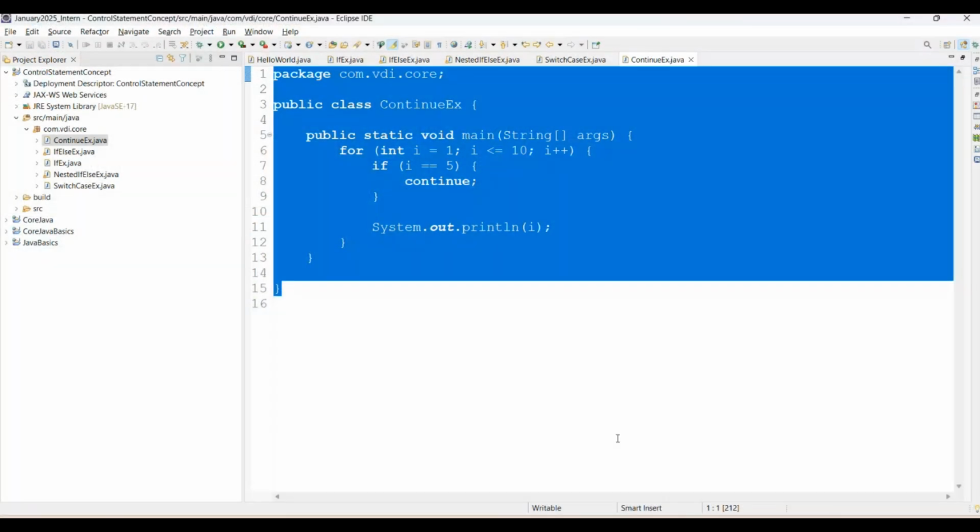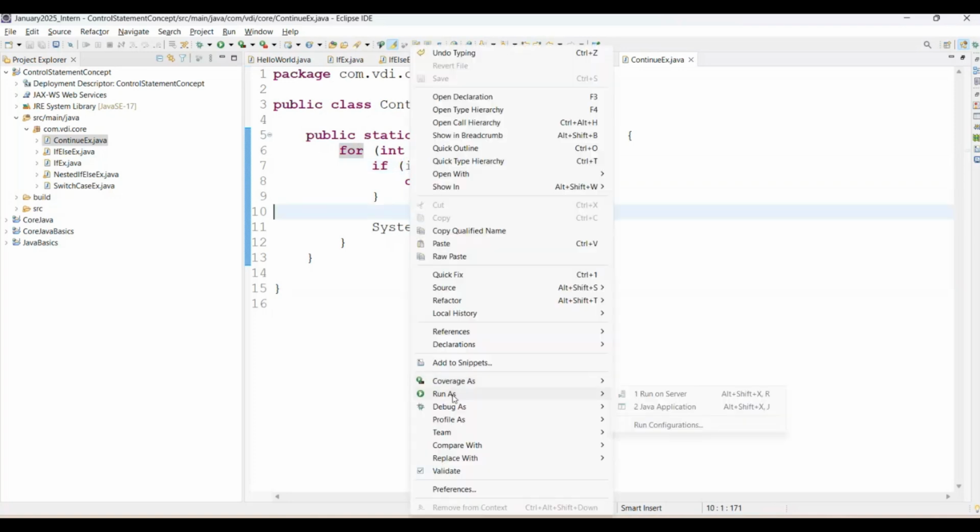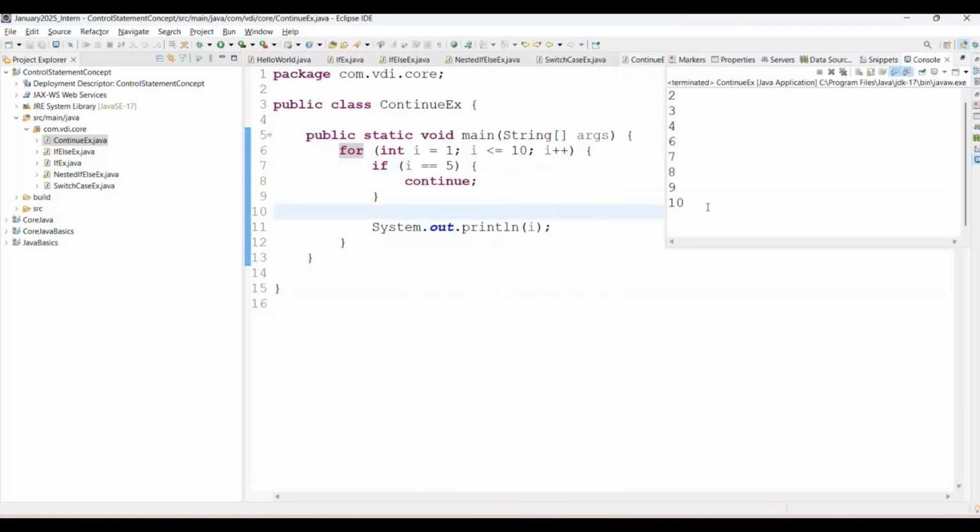5. It will skip 5. It means once this condition is satisfied, it will skip the current iteration, because of continue, and it will jump to the next iteration directly. That's why once the condition i equal to 5 is satisfied, it skips 5 and jumps to the next. So 1, 2, 3, 4 are printed, 5 is not there because it's skipped by continue, and then it jumps to 6, 7, 8, 9, 10. See on screen, run as Java application. Here you are not able to see the 5.